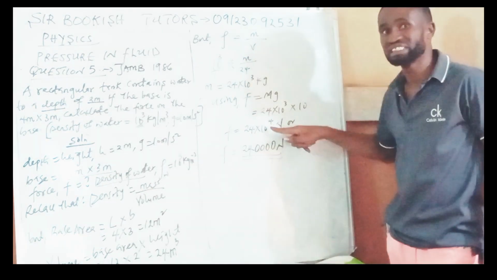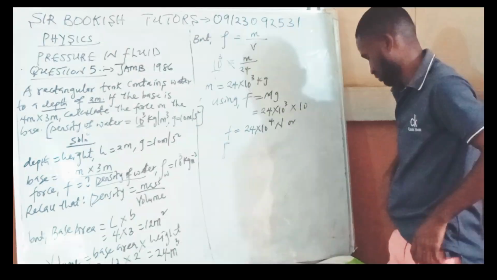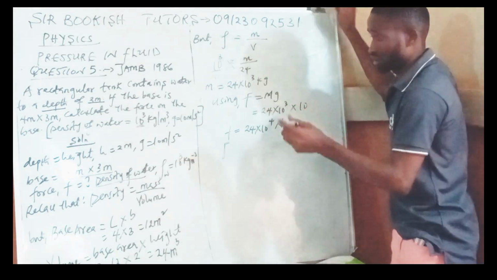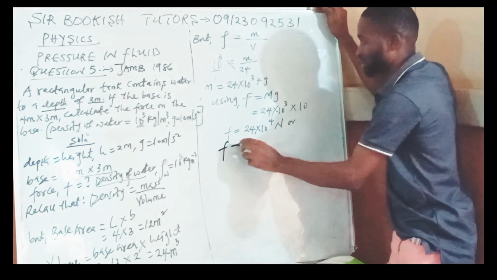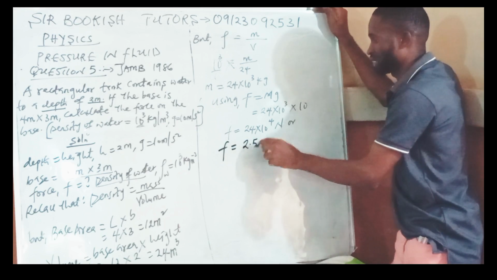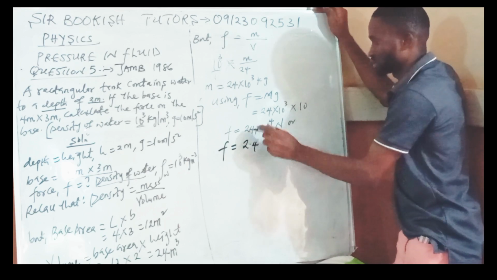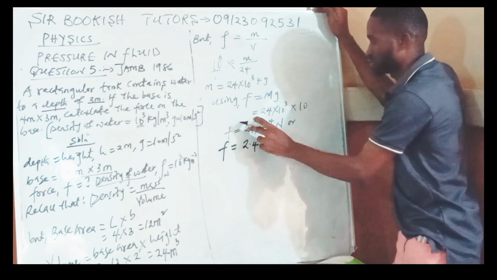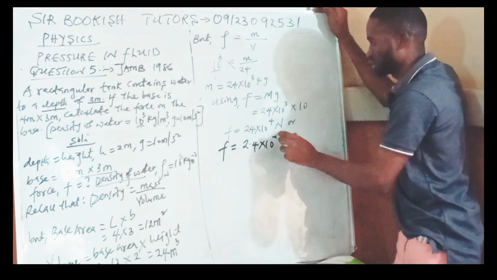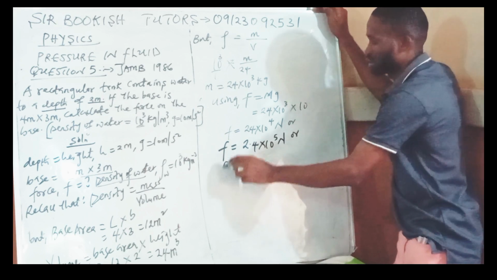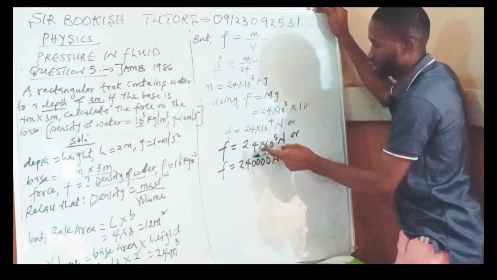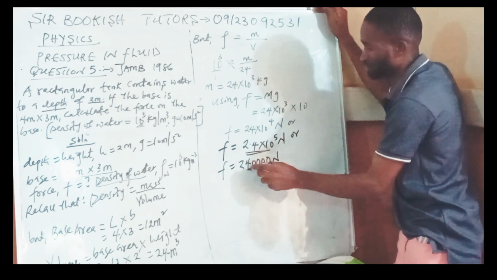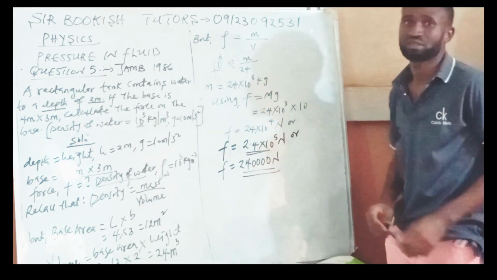In standard form, the force is going to be 2.4, if I move the decimal one place, then 2.4 times 10 to the power 5, all in Newton, or F can just be 240000 Newton. So this is the answer in standard form and in numbers.